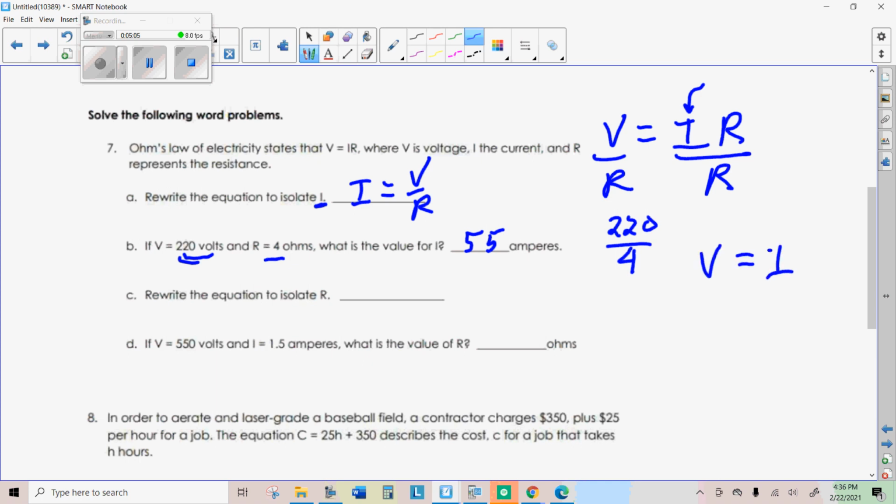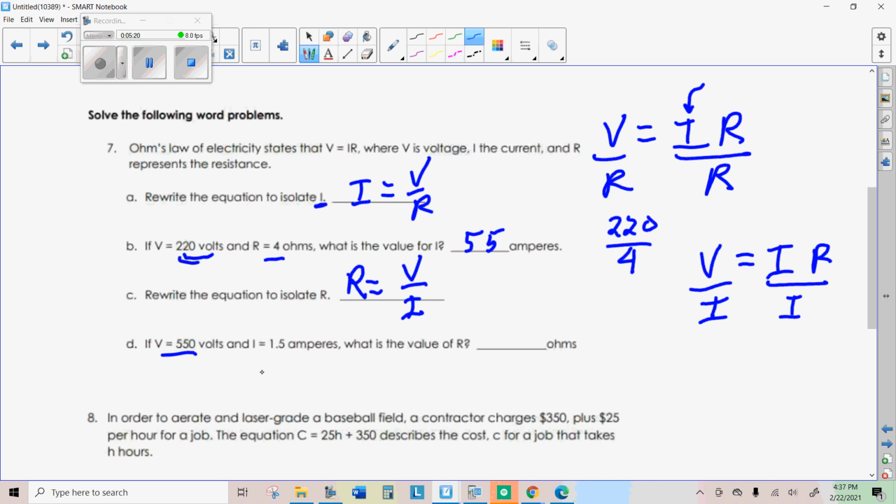In the next one, we're going to isolate R. To do that, we've got to get rid of the I, so we're going to divide by I. That cancels the I, and we end up with R equals V divided by I. Then we're going to solve.